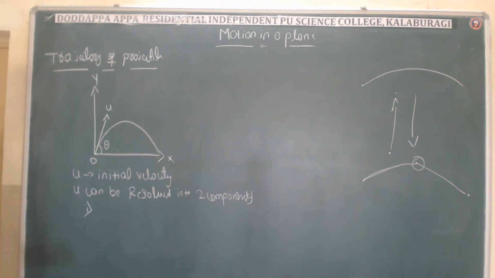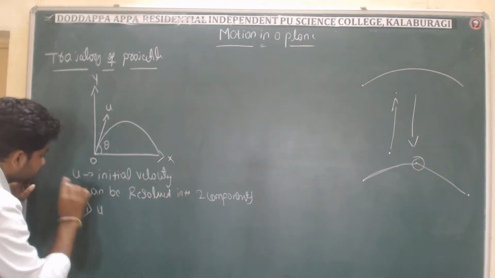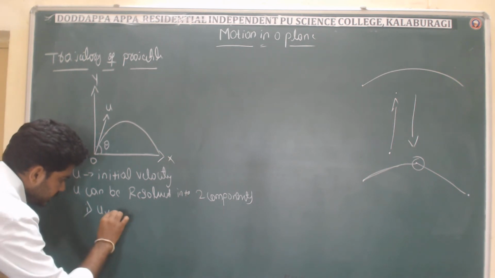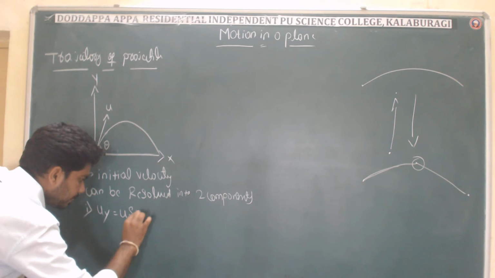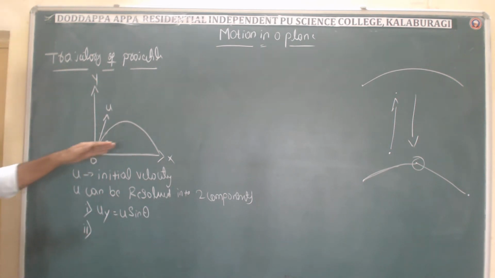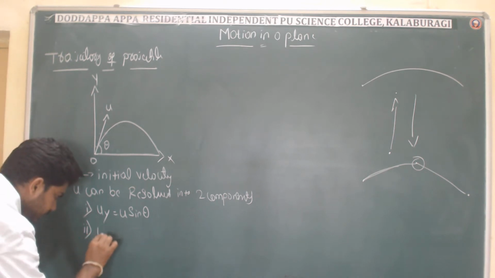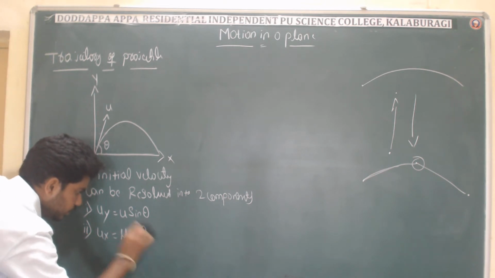One is along the y-axis: the velocity along the y-axis is u sin theta. In a similar way, for the x-axis, ux is equal to u cos theta.